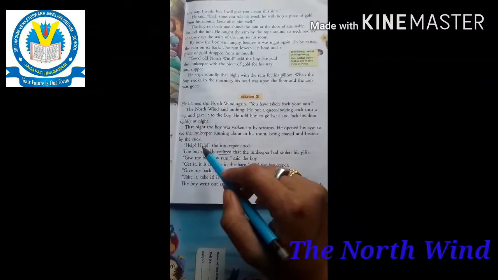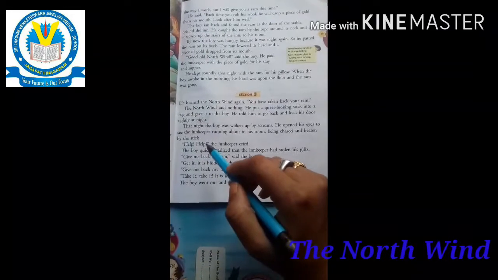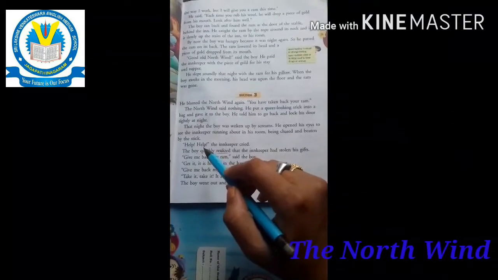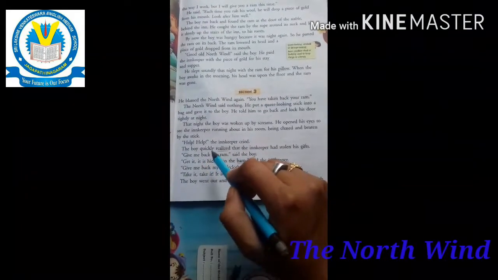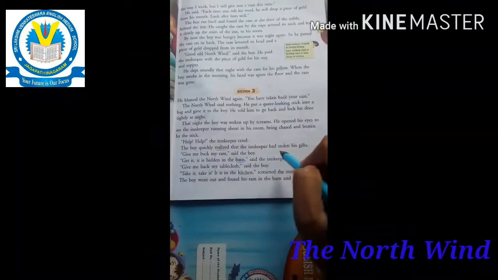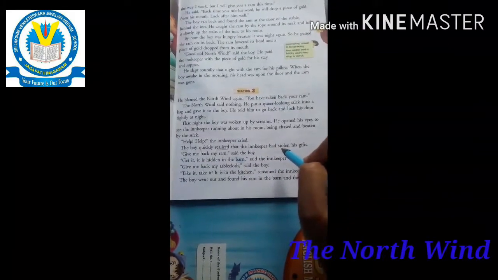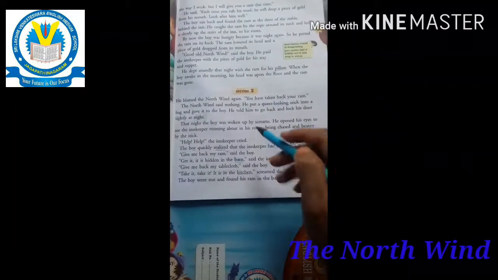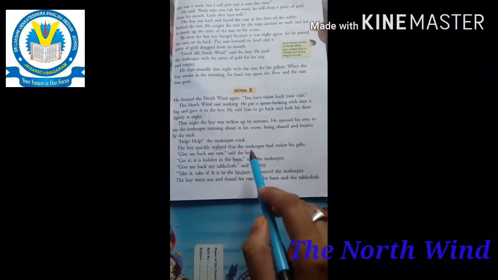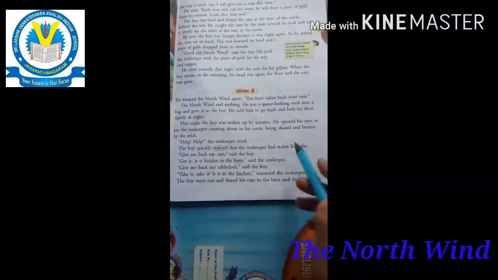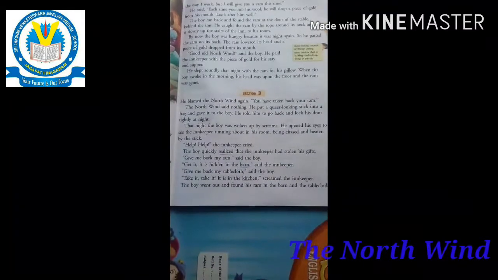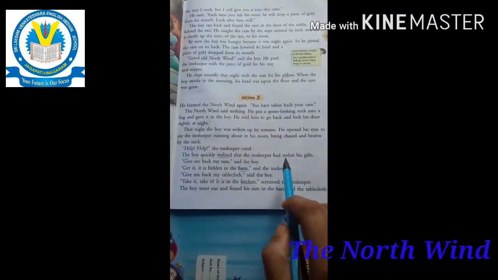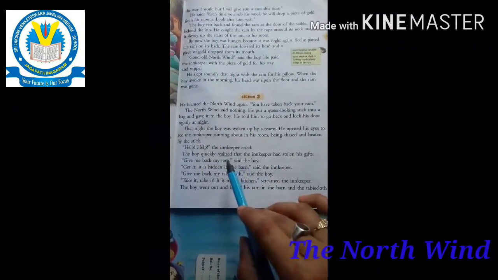Then the innkeeper cried, help, help. The boy quickly realized that the innkeeper had stolen his gifts. What did the boy realize? That the innkeeper had stolen his gifts.